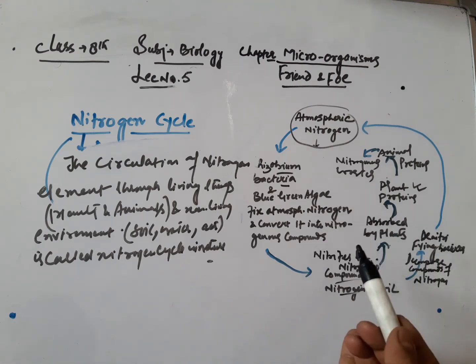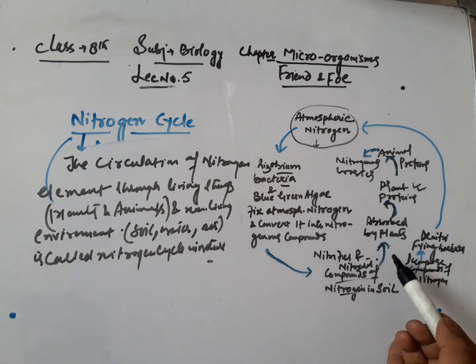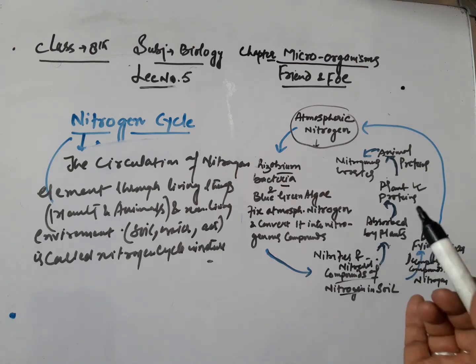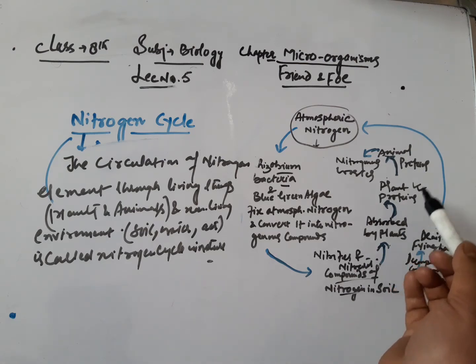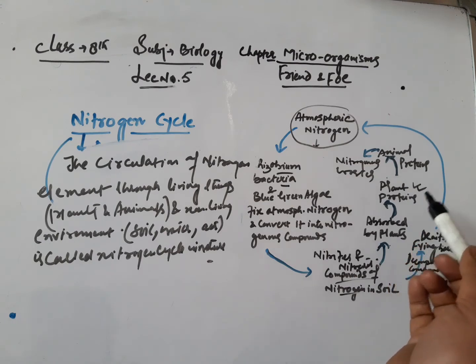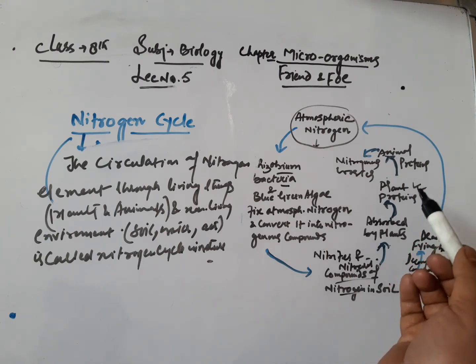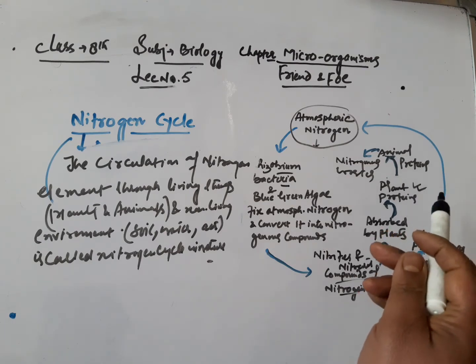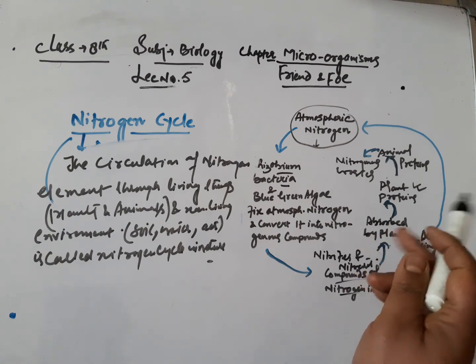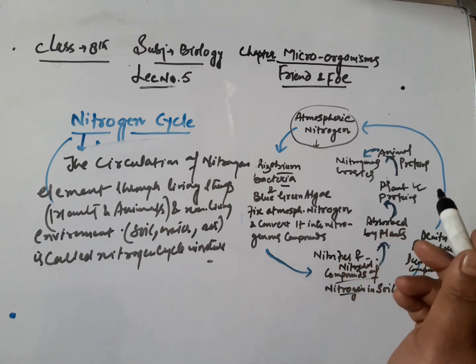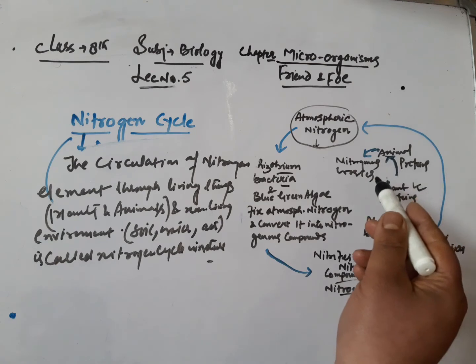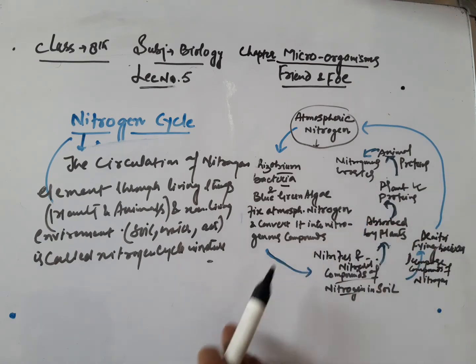Now the third step is that the plants are eaten by animals. Animals convert plant proteins into animal proteins and the other organic compounds which make up their body. Some animals also eat other animals to obtain nitrogenous compounds. Thus, animals obtain nitrogen compounds by eating plants as well as other animals.